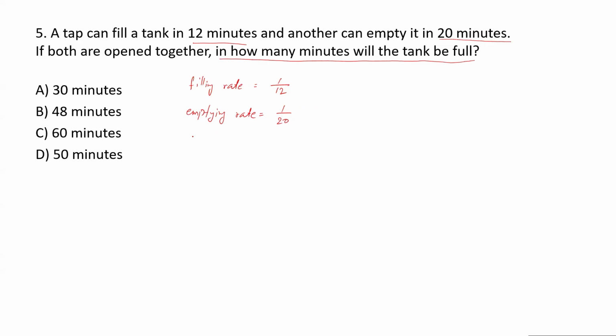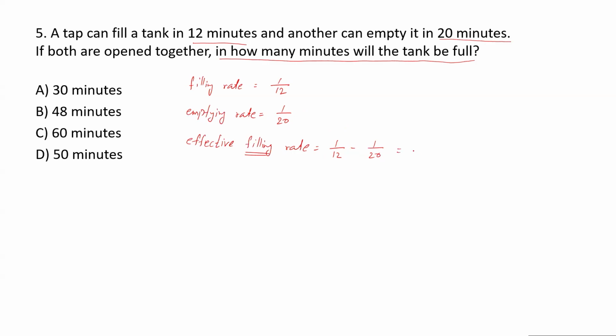Now the effective filling rate is, because we are interested in filling the tank, 1 upon 12, which is the rate contributing to the work we are interested in, and minus 1 upon 20, because this is the rate doing the work in the opposite direction. So that part we have to subtract. So this is the effective filling rate.